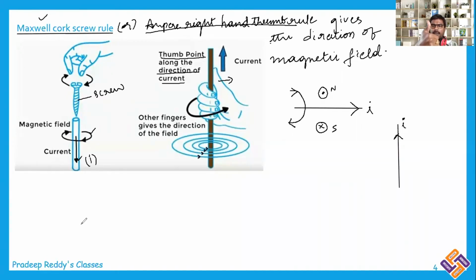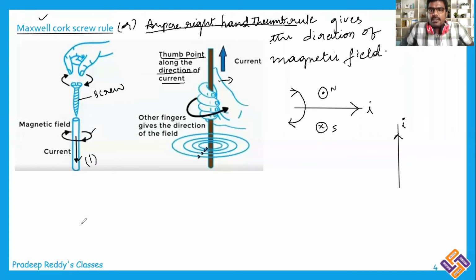The thumb represents the current direction, and these four fingers are facing towards my side, on the left side of the thumb. As a result, on the left side of the current carrying conductor, the magnetic field is pointed towards my side, and on the right side it is towards your side.